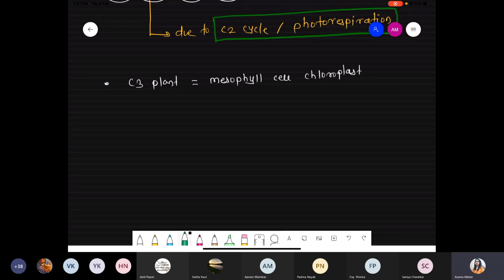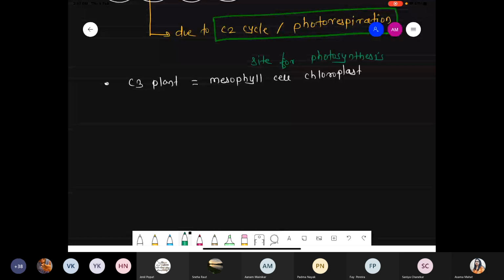These are the sites for photosynthesis. So number one, we are talking about the C3 plant, or the C3 cycle. The C3 cycle basically runs inside the chloroplast of the mesophyll cells.